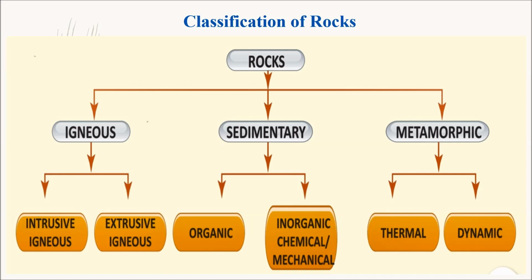Igneous rocks are classified into intrusive igneous rocks and extrusive igneous rocks. Sedimentary rocks are classified into organic and inorganic rocks. Inorganic itself we have chemical and mechanical. Then metamorphic rocks are classified into 2, thermal and dynamic. So let's see one by one in detail in the next class.